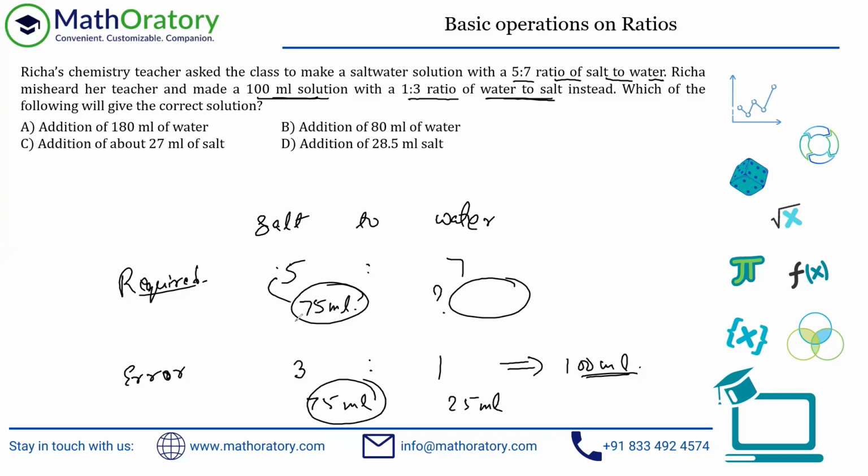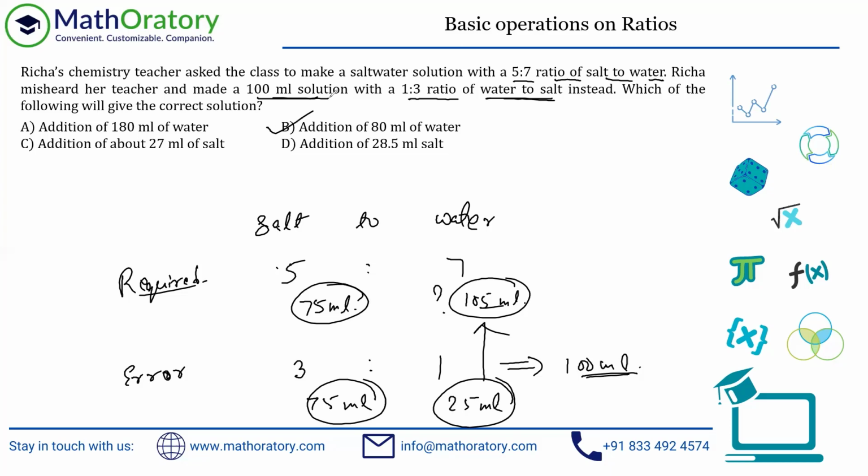So 5 into 15 is 75. So think about 7 into 15. So 7 into 15 is 105. So that is the amount of water that you need to have with 75 ml of salt to get this required ratio. And now just think about how much extra water you need to add from 25 ml to 100 ml. Sorry, 105 ml. So that would be 80 ml of water, option B.